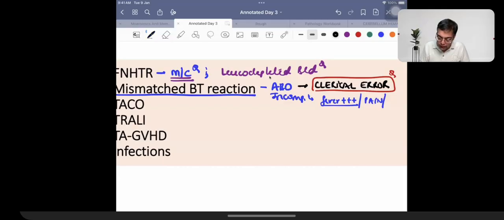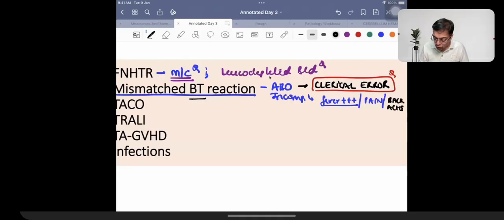So, it is always recommended that whenever you are going to be starting a blood transfusion, observe the patient for the first 20 or 30 minutes. That's the rule, right? So, severe fever, fever with pain, chills and rigors, pain will be there, and patient can also be having the presence of a back pain, backache.